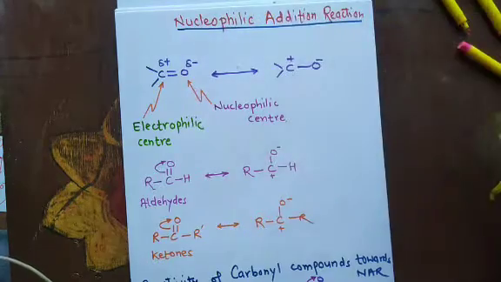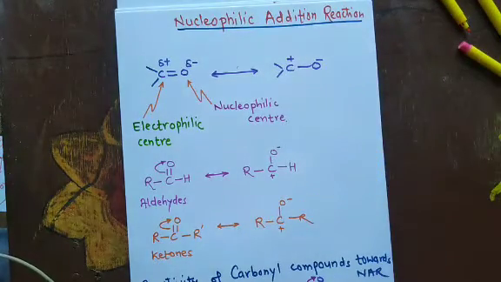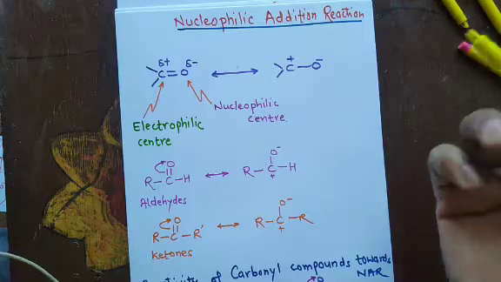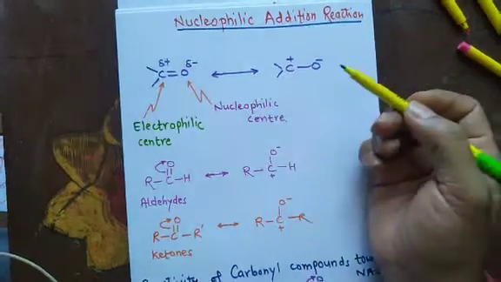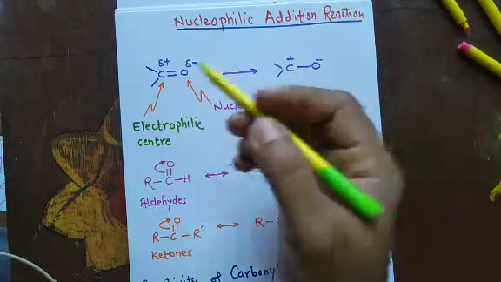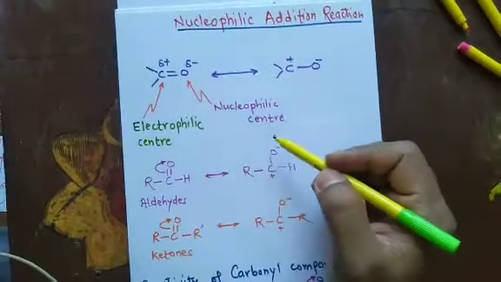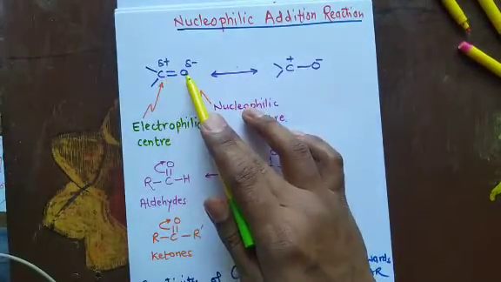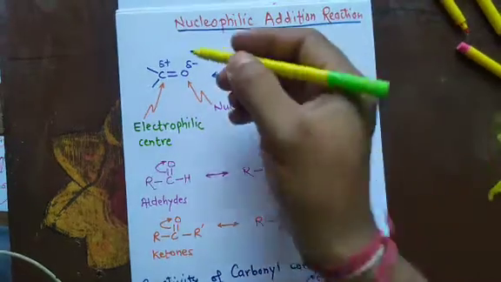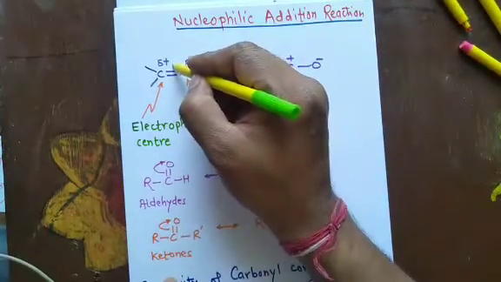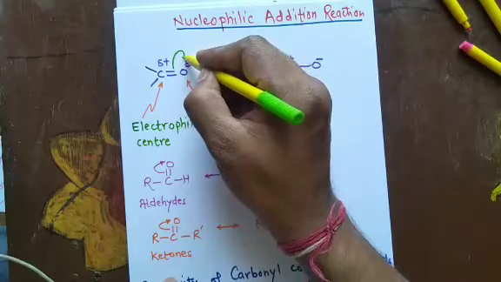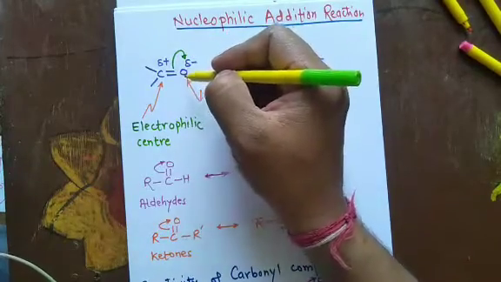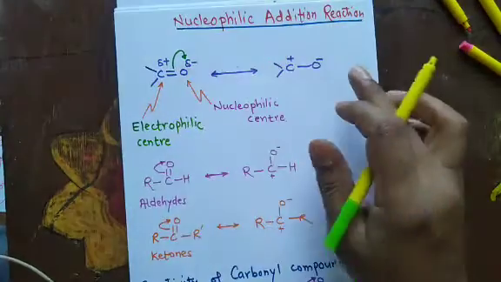The carbon-oxygen double bond in carbonyl compounds, that is aldehydes and ketones, is polar in nature. Why? Because of the difference of electronegativity between the two atoms, carbon and oxygen. Because of the higher electronegativity of oxygen, this pi bond will be shifted to oxygen, forming this